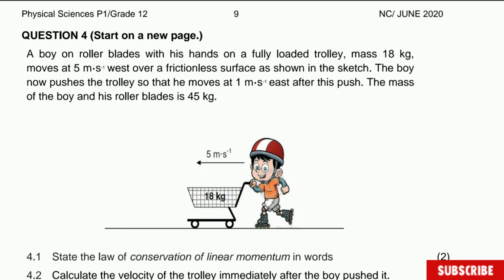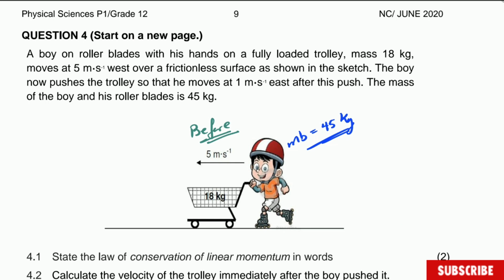After this push, the mass of the boy and his rollerblades is 45 kilograms. So in this picture I'm going to add that the mass of this boy, and I'm going to call MB, is going to be equal to 45 kilograms. All right, now this is happening before the boy pushes the trolley. Okay, that is important to know.